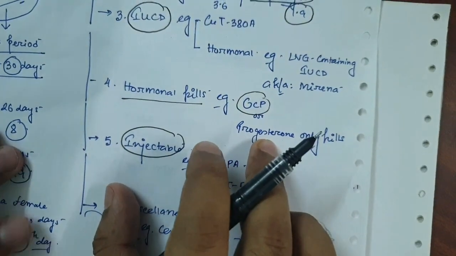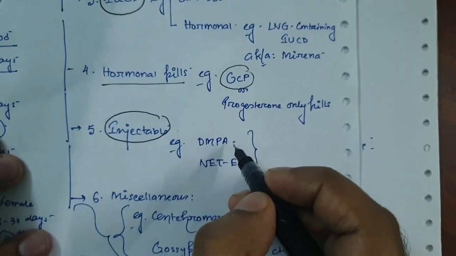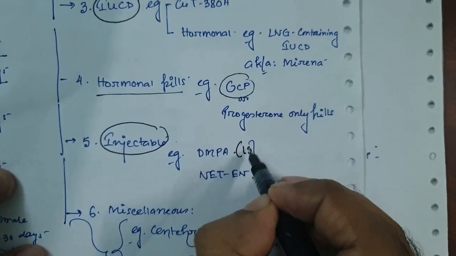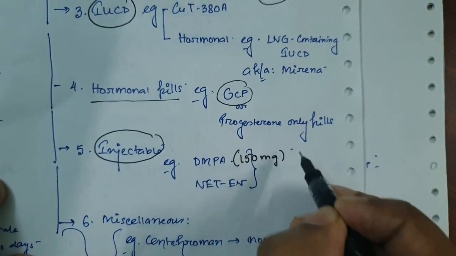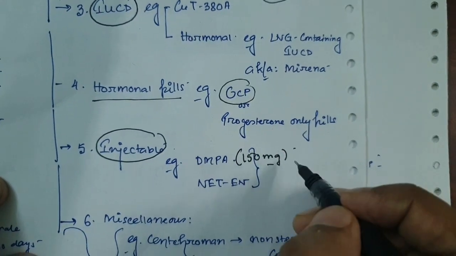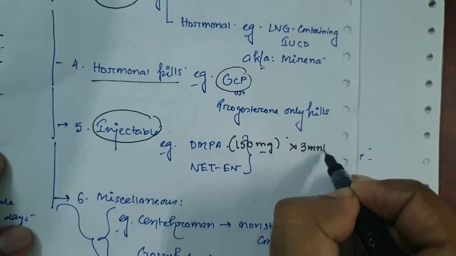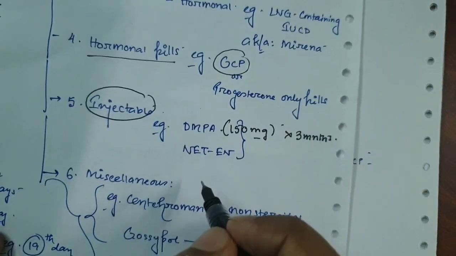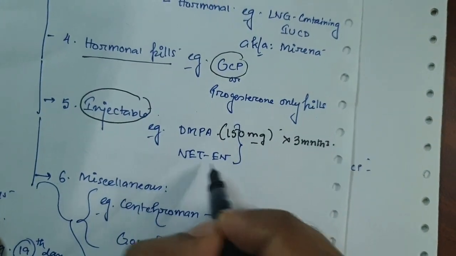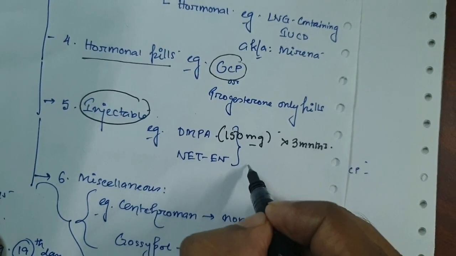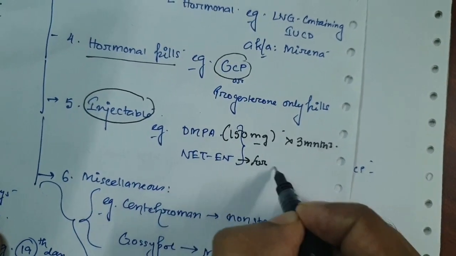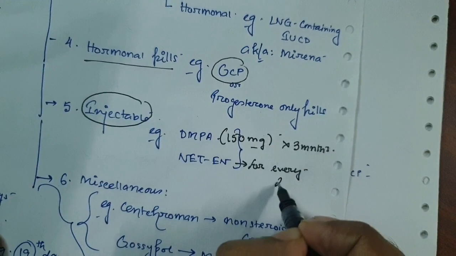Now this DMPA is used as 150 milligram, and this injection remains effective for the period of 3 months, and this NET-EN is to be taken for every 2 months.